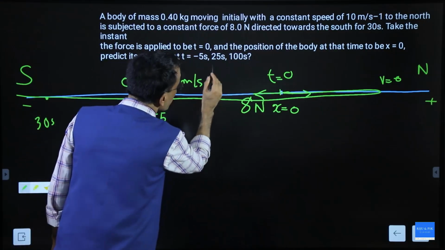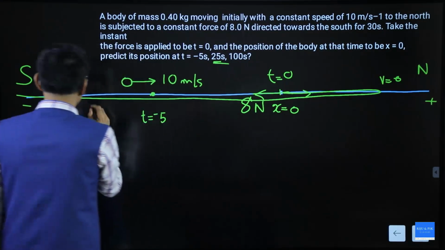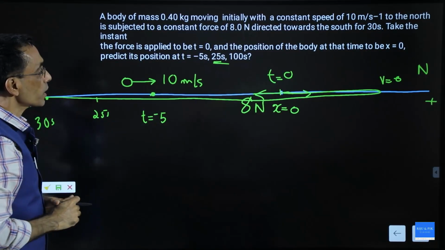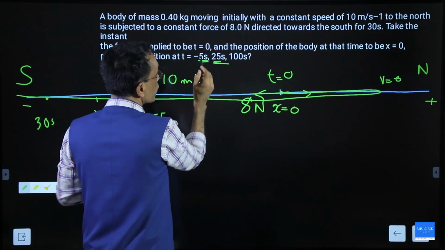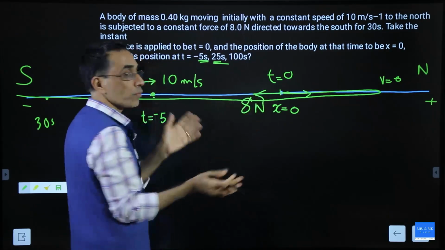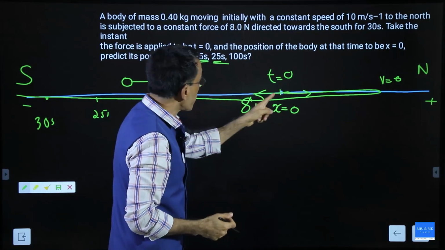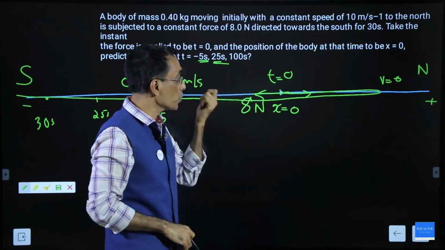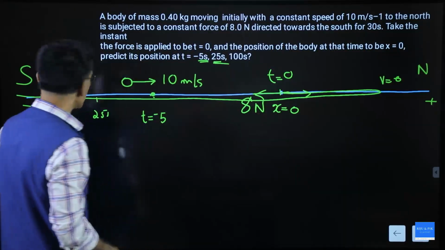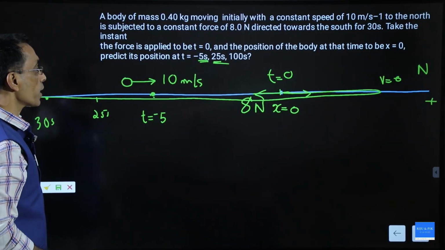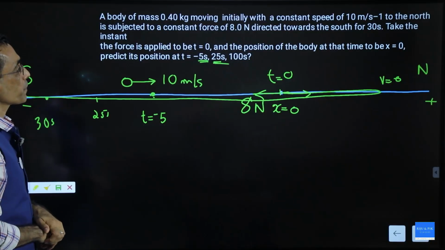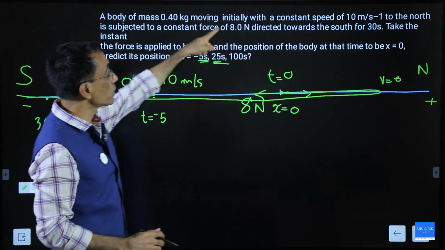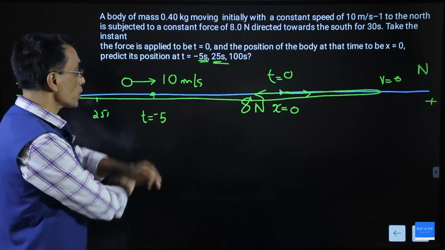There is one more time given, 25 seconds. So 25 seconds could be here, and at 100 seconds, it can be somewhere there. When you discuss minus 5 seconds, you should know that between minus 5 and 0, there was no force. But from 0 to 25, there is a force. When you talk about 100 seconds, from 0 to 30 there was a force, but from 30 to 100 there is no force. If there is no force, it's uniform motion. If there is a force, that is accelerated motion. If the force is constant, that is uniformly accelerated. So this is the whole picture.